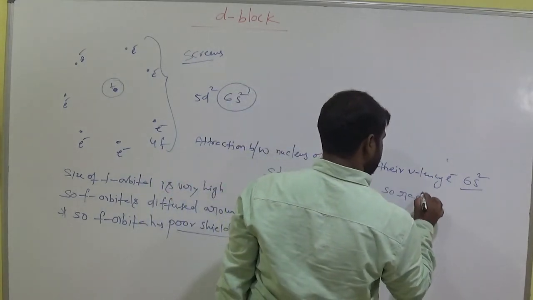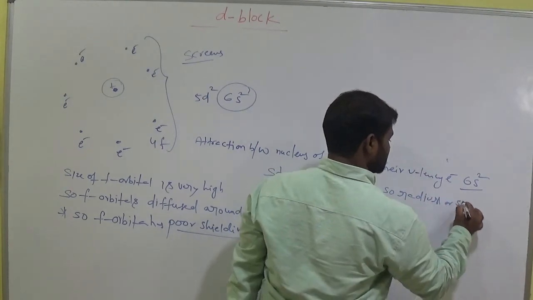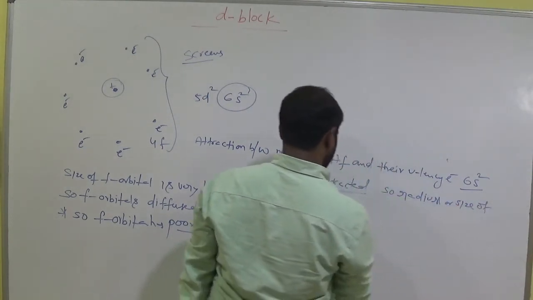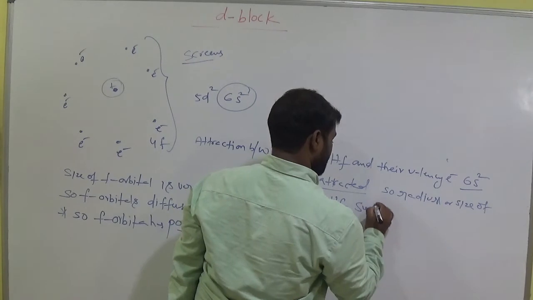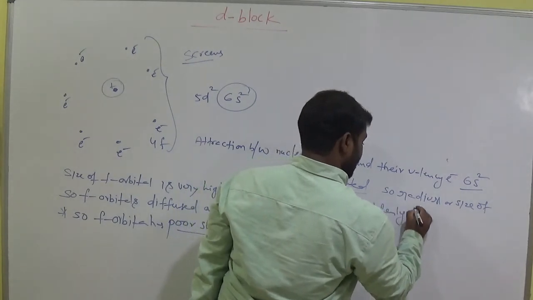So the radius or size of hafnium suddenly decreases.